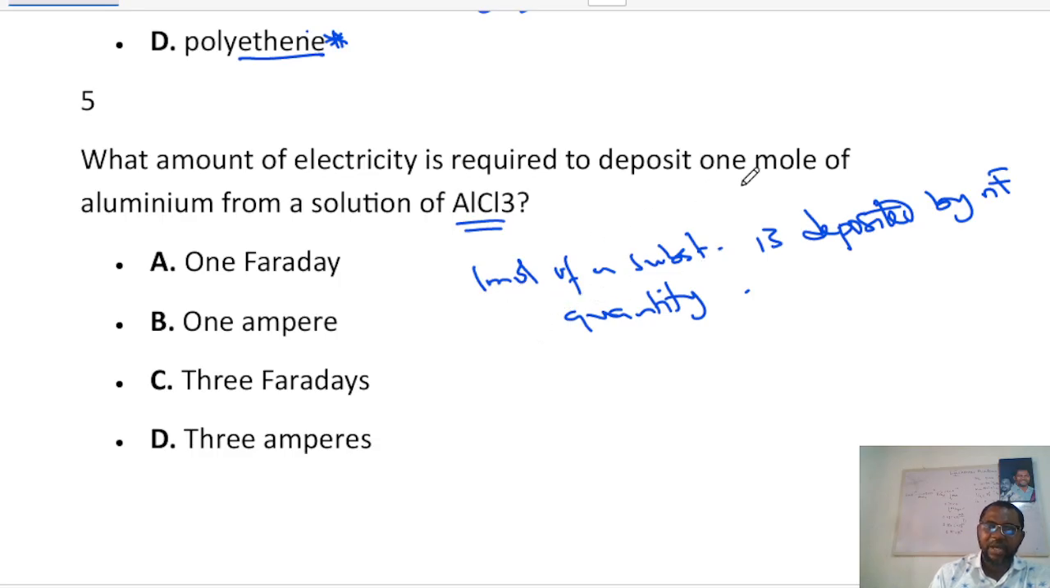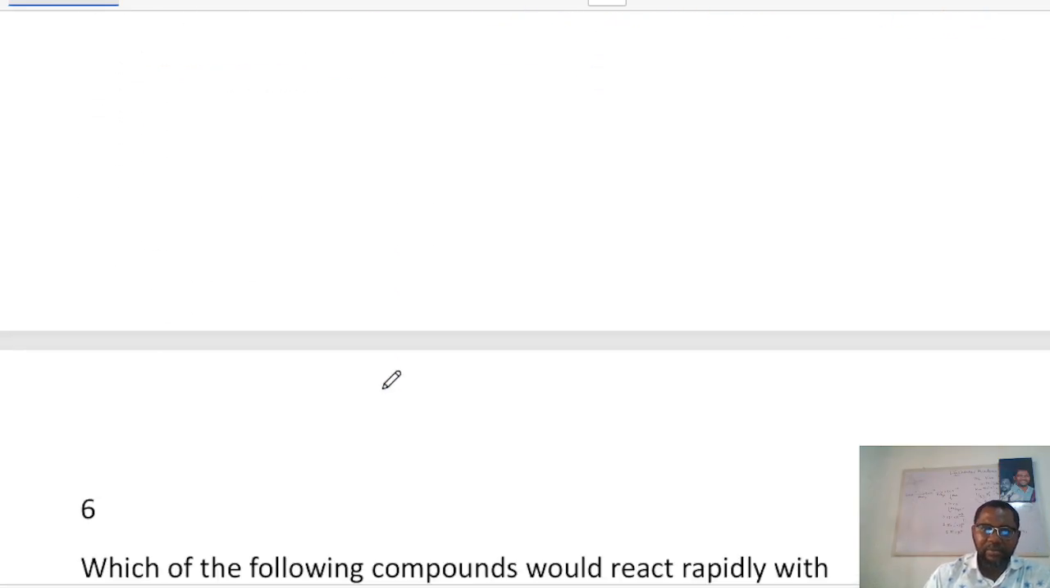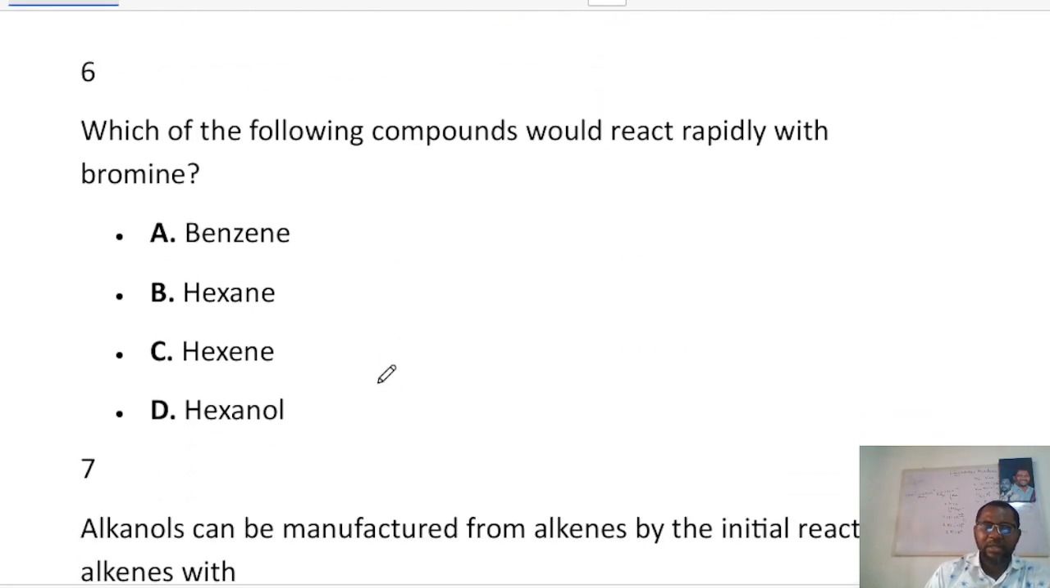So since we are asked for 1 mole, n in this case is the number of charges or number of electrons. In the case of aluminium, it is plus 3. So that means the answer will be 3F. It will deposit 3 Faradays. C is the answer. Okay, the next one says, which of the following compounds will react rapidly with bromine?